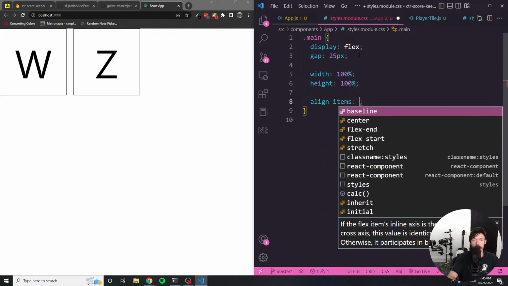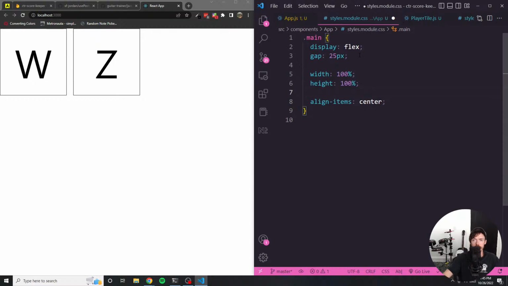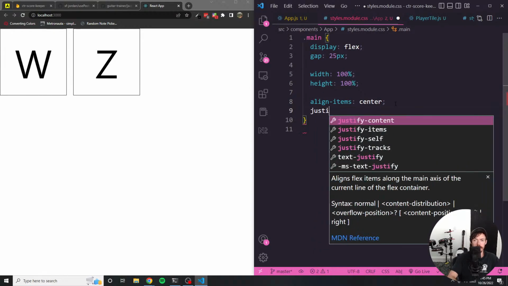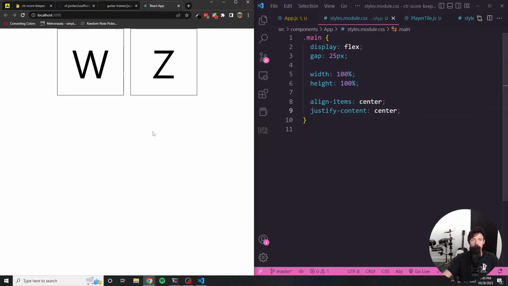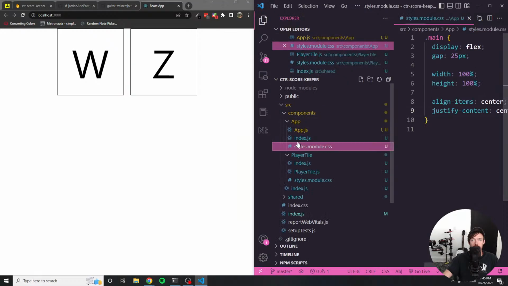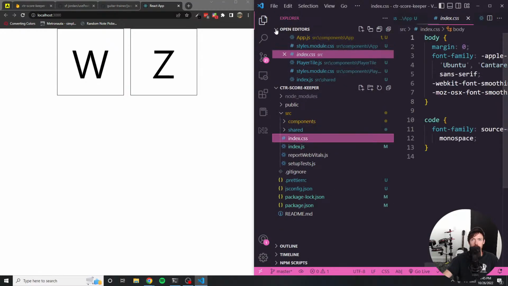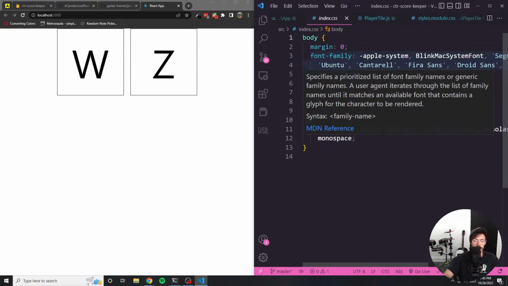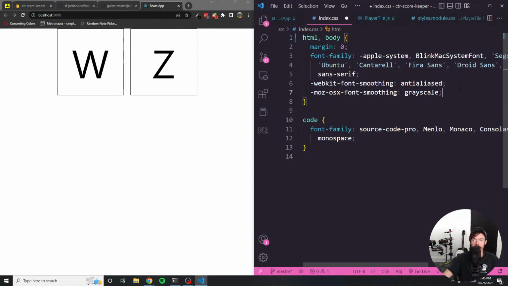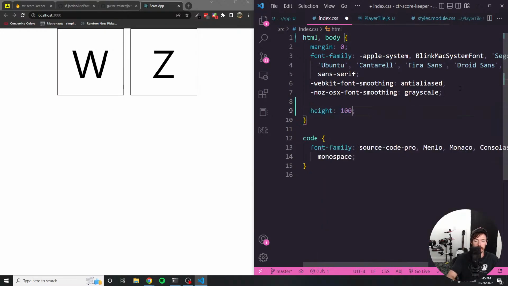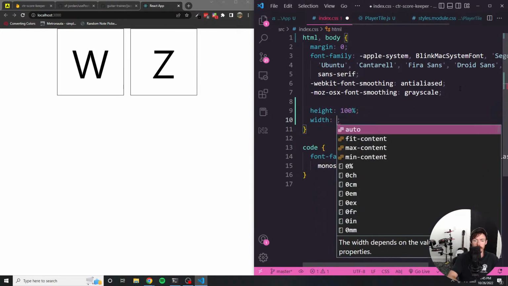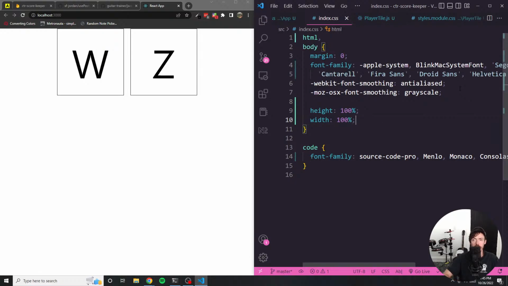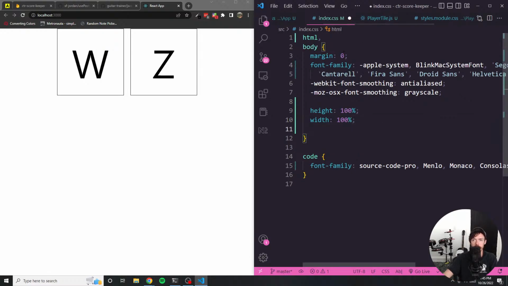And then align items center and justify content center. Now that doesn't quite fix our problem because in our global CSS file, we're also going to need to set the HTML and the body to have a height of 100% and a width of 100%, and the margins should already be set to that.